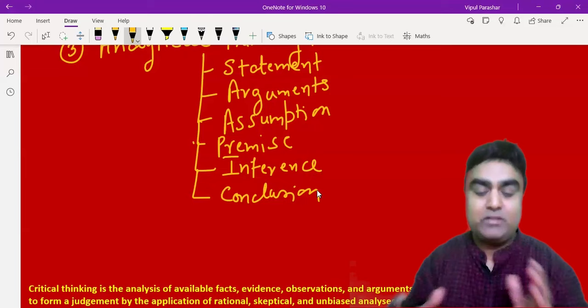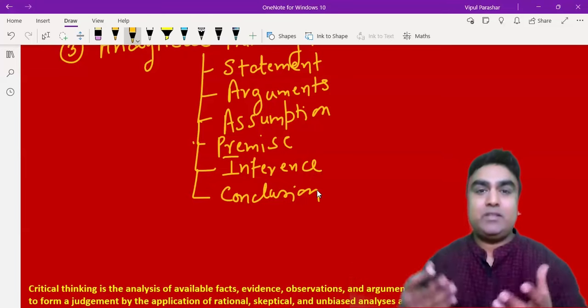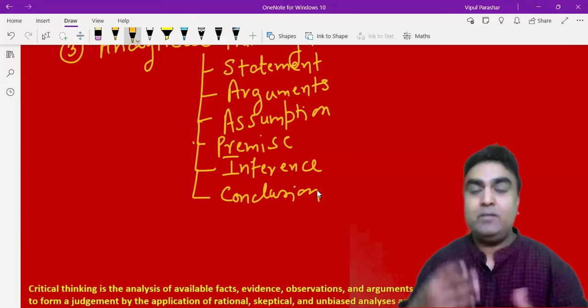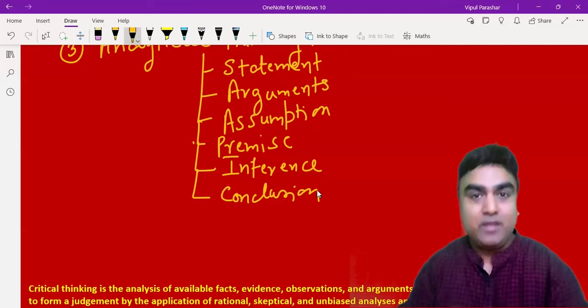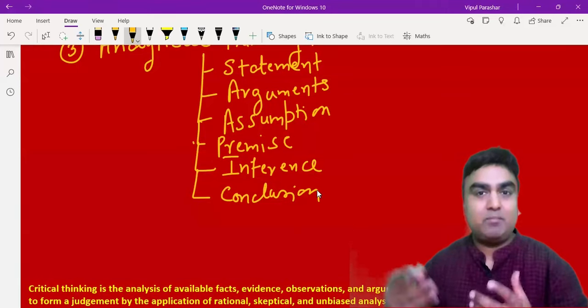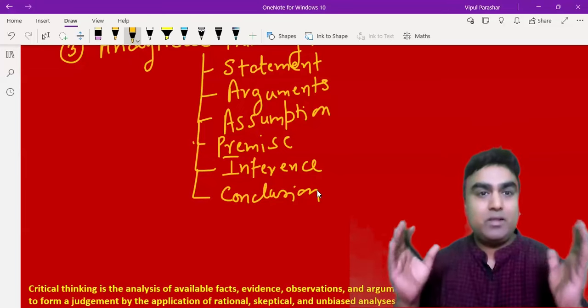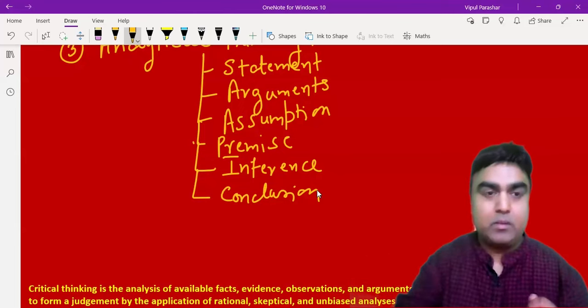We are never challenging the conclusion. We are never challenging the premise. We are never challenging the assumptions. We may have a difference of opinion, but something will remain sacrosanct. Let's say I'm saying India is the smallest country in the world, and I start the passage that way, we are not going to challenge it. So we're going to remain in the same kind of domain. This is one of the fundamentals you always keep in mind.